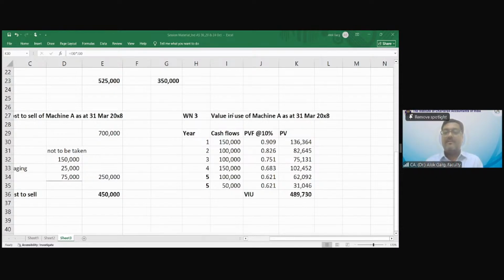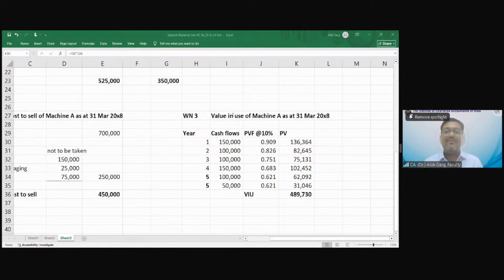Sir, one question I have. Residual value is 50,000 for machine A after 10 years. Means useful life of machine is 10 years. But right now we are calculating cash flow till 5th year only. So when was the machine acquired? 1st April 2003.